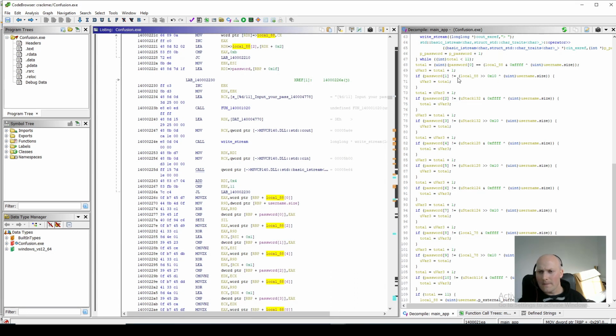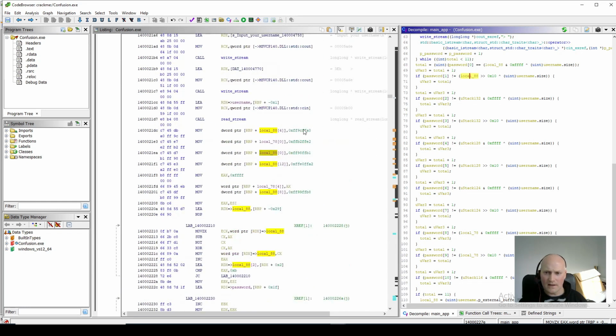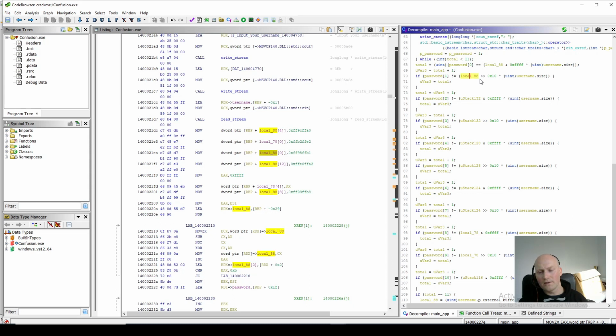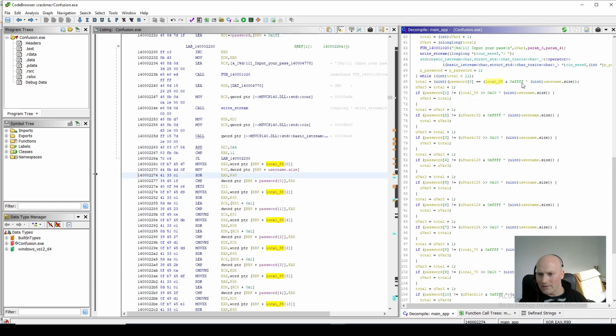In Ghidra's decompiler, it's done it like this, so we can see shifts and stuff. All this is saying is that the value stored in local 88 up here, rather than comparing the full value, right shifts by 0x10, which is 16, so it's basically chopping off the lower 16 bits. So it's taking the high word and doing the XOR with the size there. And you can see here it's doing AND with this mask, FFFF, which is taking the low word of that.